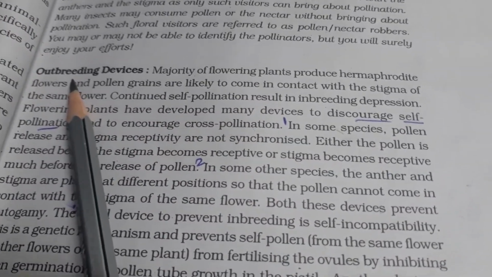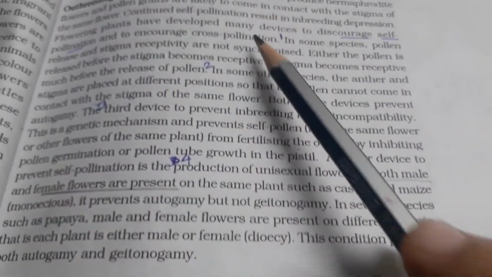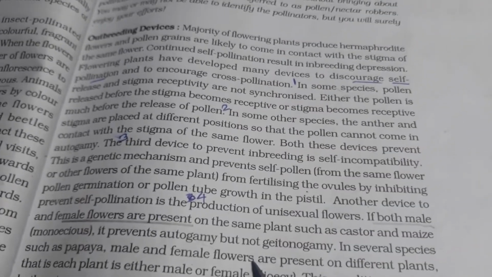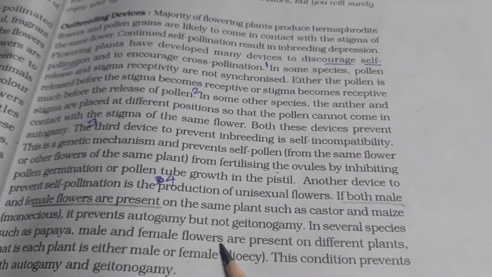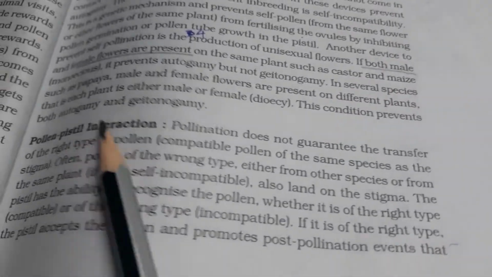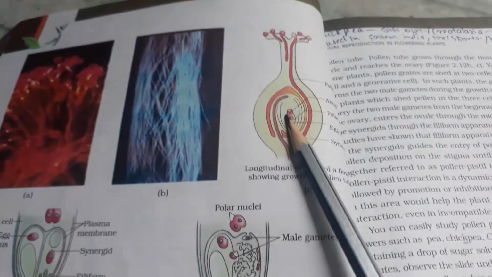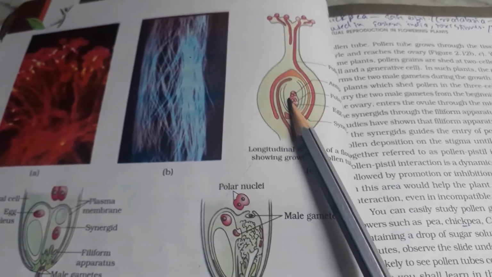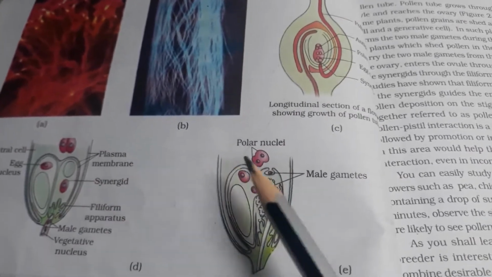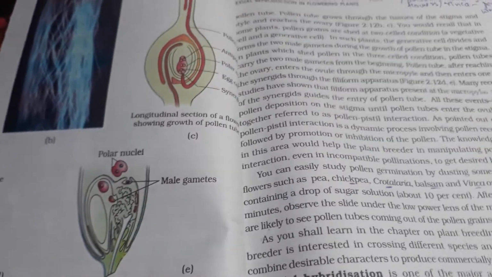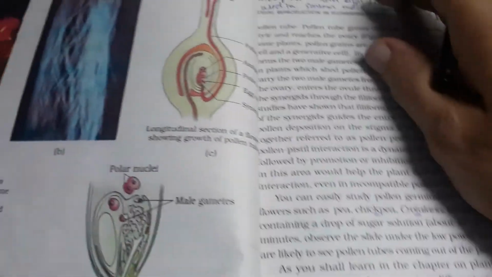So this is the topic we have done just now, the outbreeding devices. Now the subtopic is changing: pollen pistil interaction. For that you require these diagrams. I had told you to practice the diagrams, this diagram, this and this. These are very important. All diagrams you need to draw and practice.